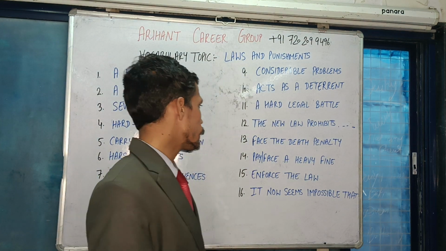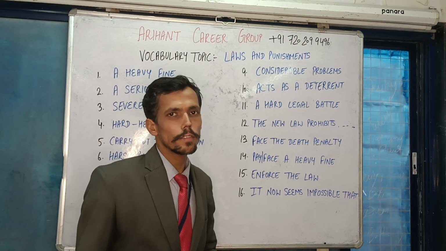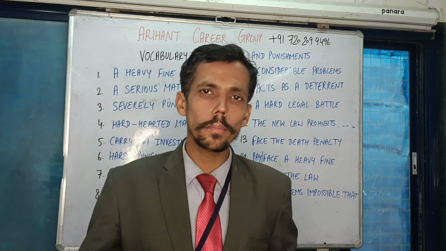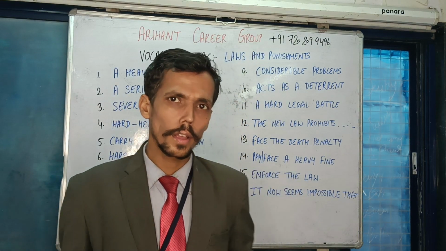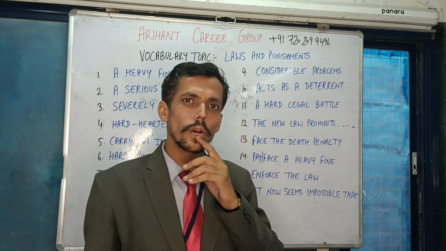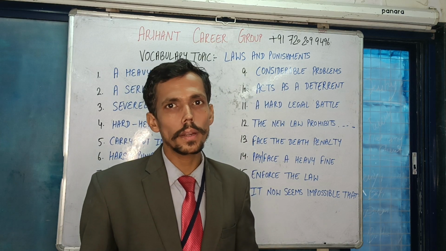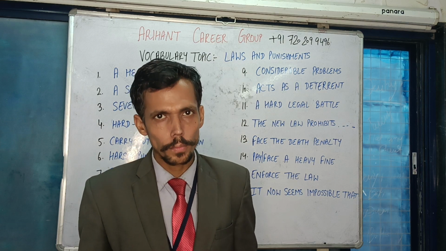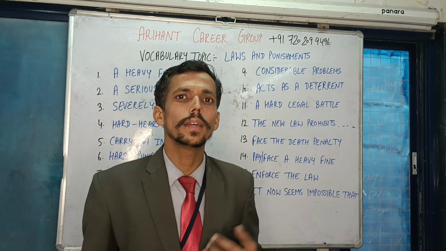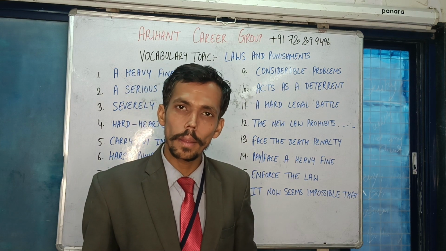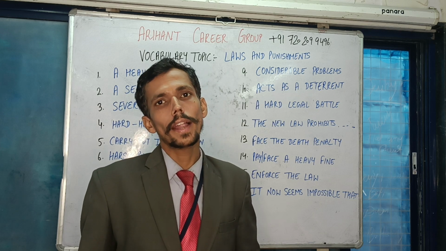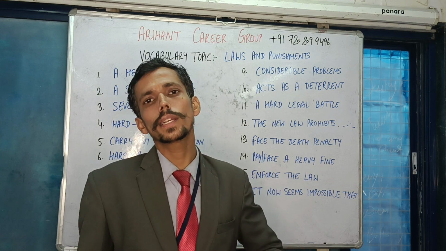Okay. Next phrase here is "enforce the law." When I say enforce the law, enforcement means implementation, the execution side. So I can say that a new organization has been established to enforce the laws that have been recently enacted by the state legislature. Am I right? The legislature can be at a central or federal level, and it could also be at state level.